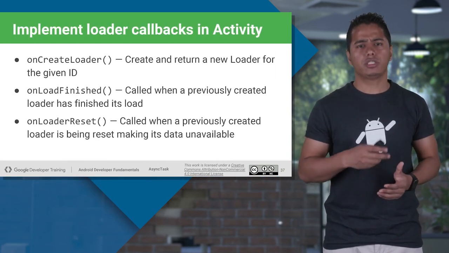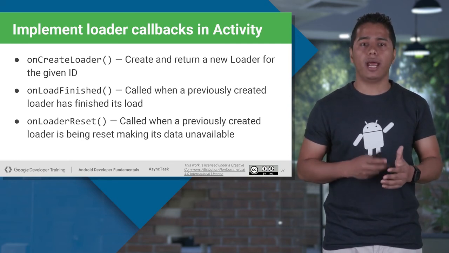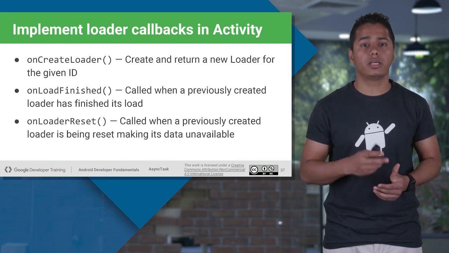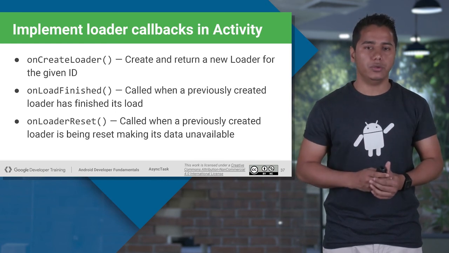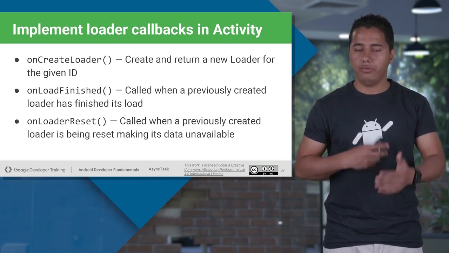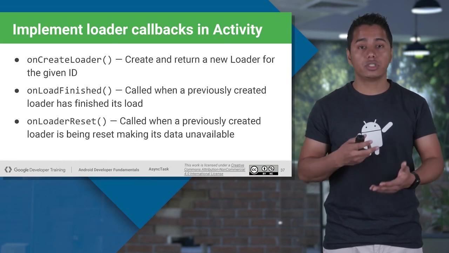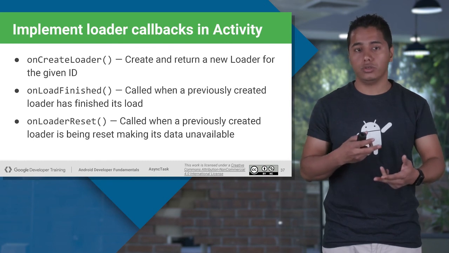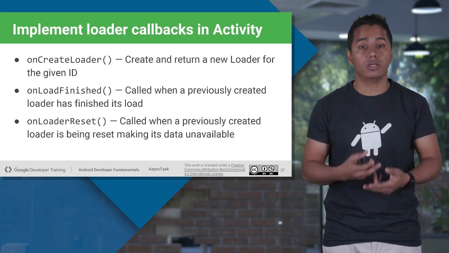Now let's talk about some callback methods which you need to implement inside your activity to handle your loader. What are those callback methods? First, on create loader. It creates and returns a new loader for the ID. Every time you want to create or call a loader, the first callback method called is on create loader. It gives you access to the object of the loader itself.